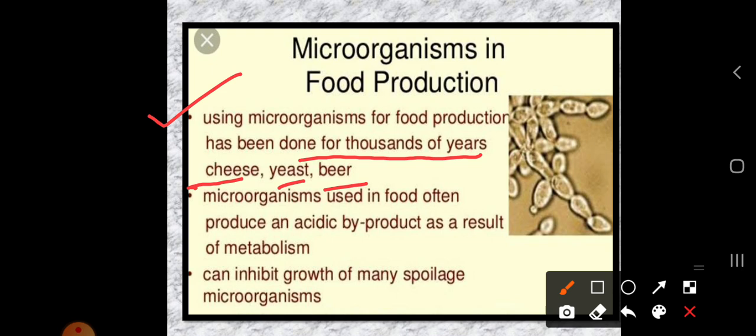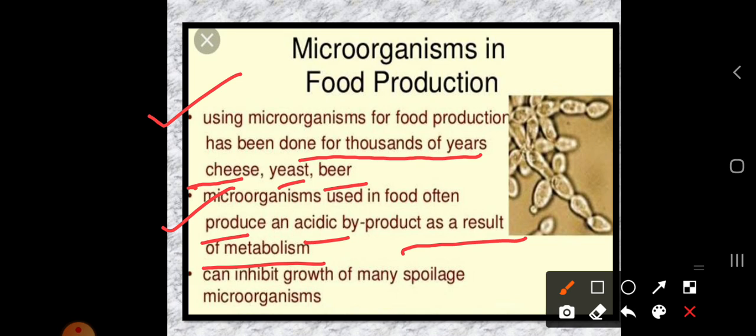Here we are using microorganisms, and which types we will discuss later one by one. Some key points are there. If a 2-mark question is asked, how microorganisms are used in food production, you have to write these 3 points. And microorganisms used in food often produce an acidic byproduct as a result of metabolism.